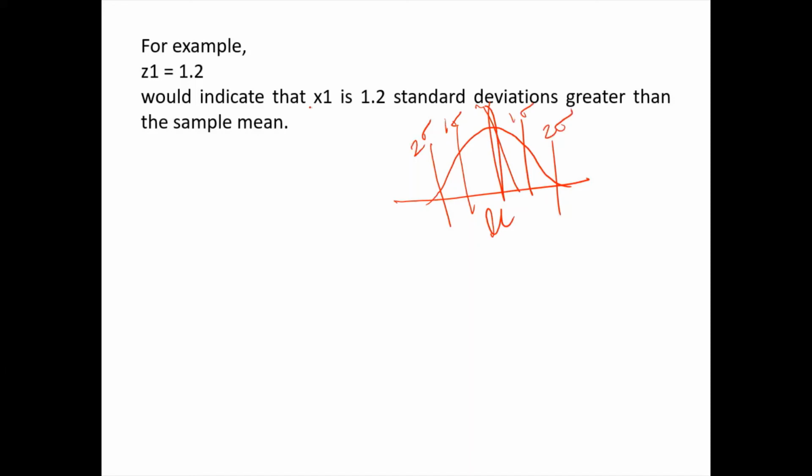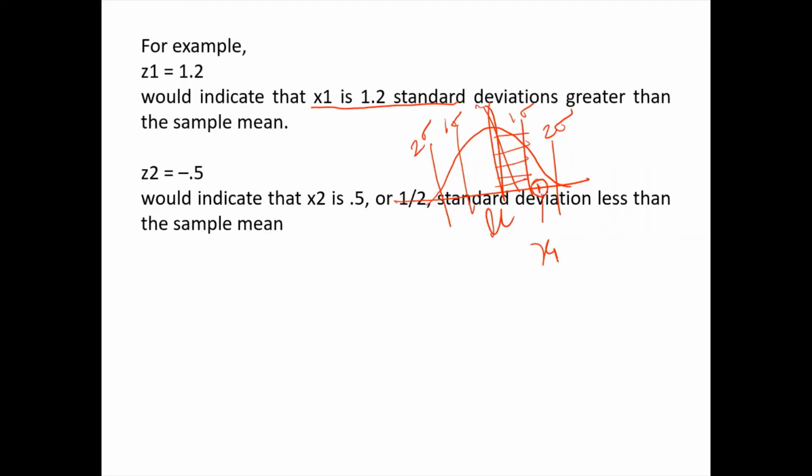When I say x1 is at 1.2 standard deviations, I consider the first standard deviation distance completely, and the 0.2 is a fraction of the second standard deviation. So somewhere here I have my data point x1. If z1 is 1.2, x1 will be at a certain location accordingly.